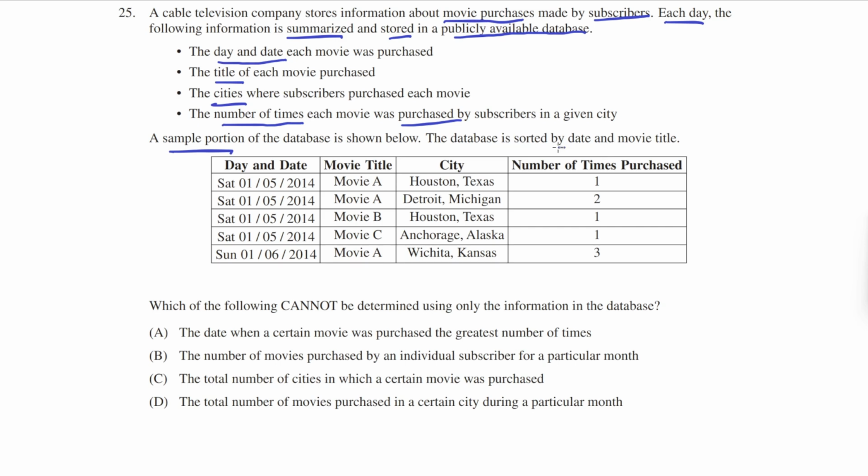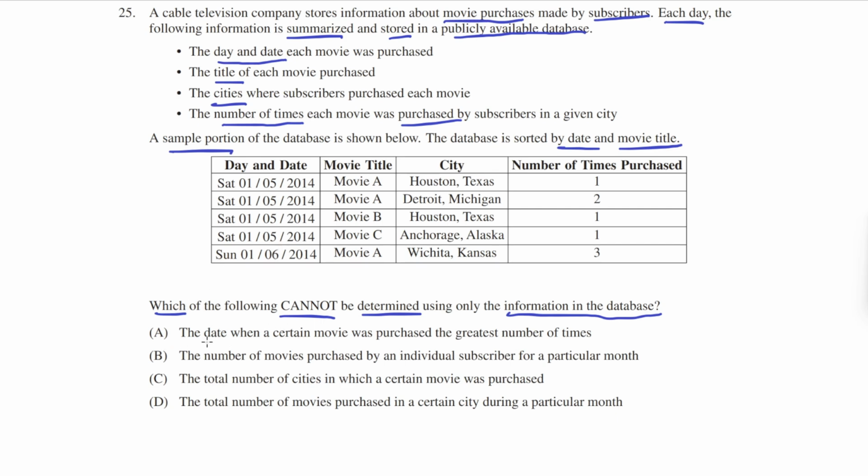The database is sorted by date and movie title. Which of the following cannot be determined using only the information in the database? We need to find out which one of these answer choices is talking about some kind of information that cannot be determined directly from a database that's structured like this. So let's go through each of the answer choices.